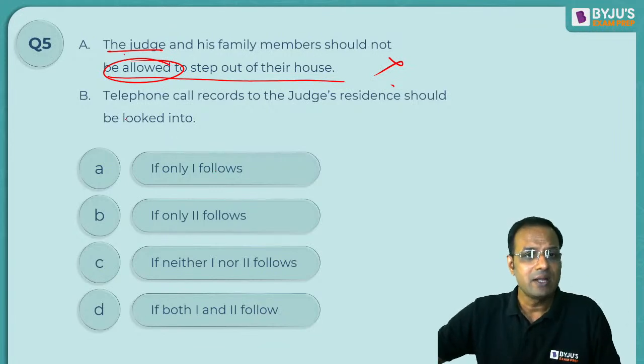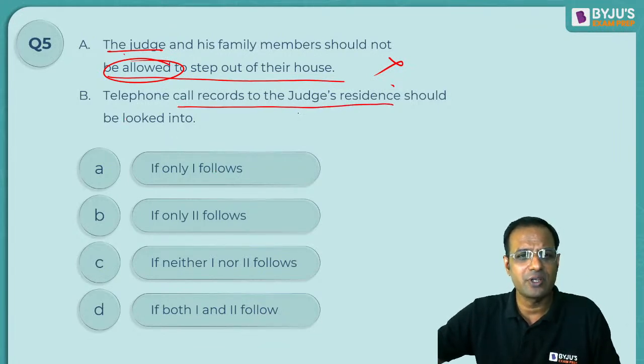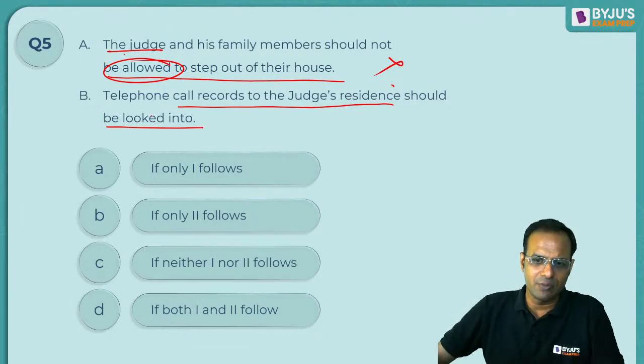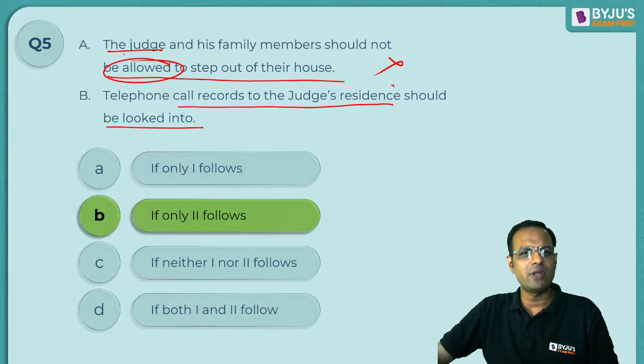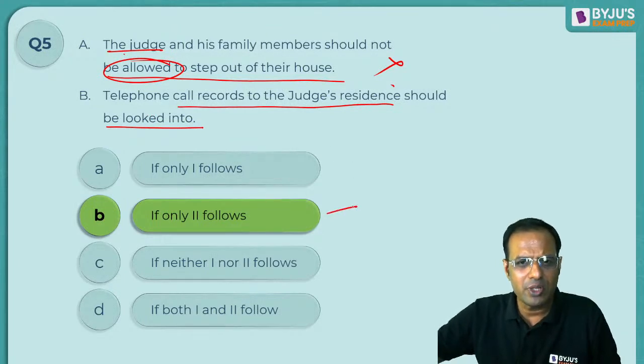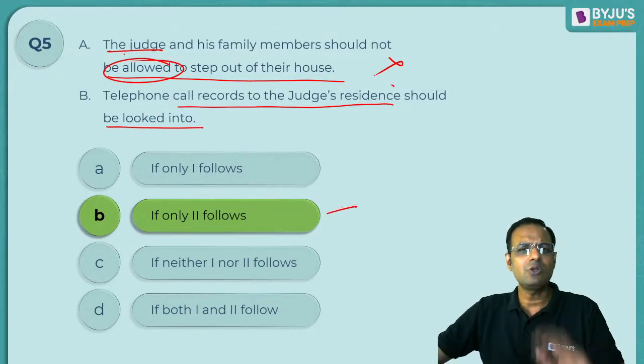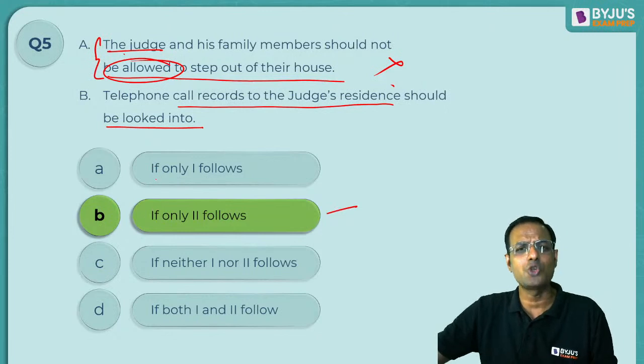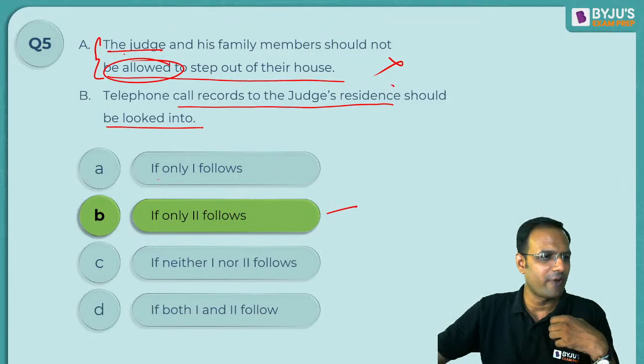B says telephone calls to the judge's residence should be looked into. This seems to be very, very reasonable. So that's why B should be the answer. Look into the matter and take adequate steps. A is irrational, insensible, and does not make any logic at all. So A is out. B is the course of action.